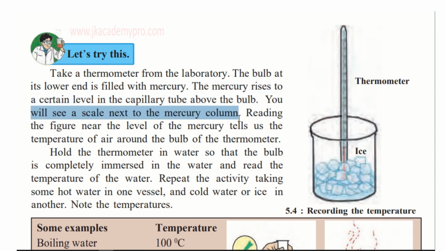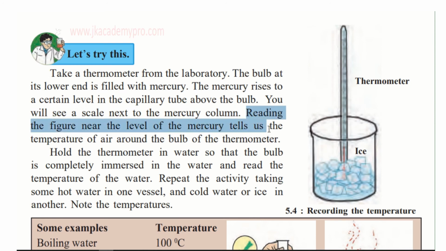We just saw that scale, isn't it? There is a scale for Celsius and Fahrenheit, and reading the figure near the level of the mercury tells us the temperature of air around the bulb of the thermometer. So when you just read it without placing it anywhere, you can read the temperature of air around you, wherever you are, how hot or how cold the place is where you are.